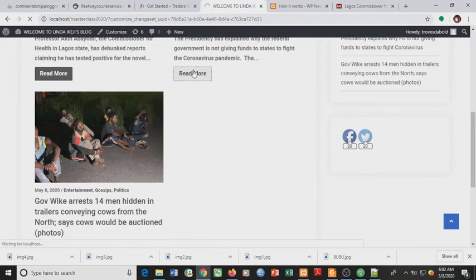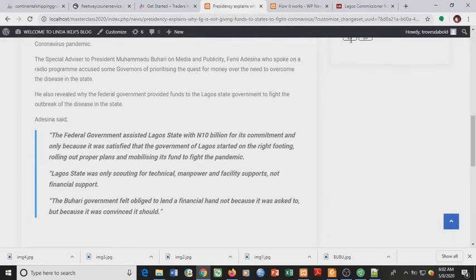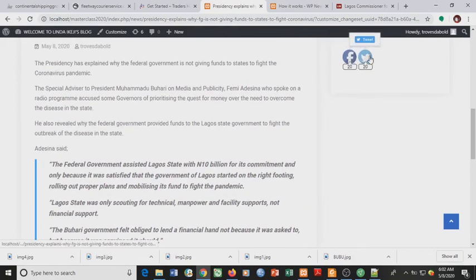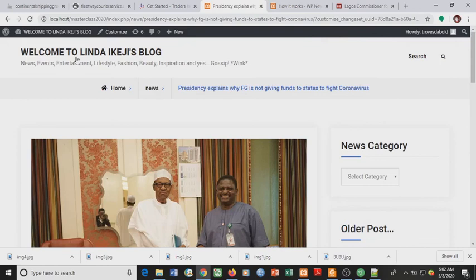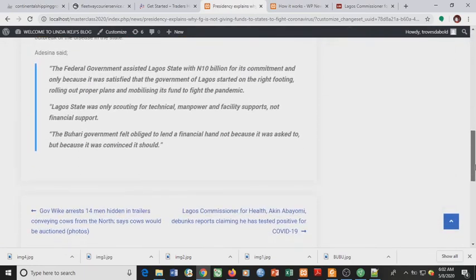Click read more post, and you can click share. Share buttons are here. So that is it for a simple blog. We've ended up building a Linda Ikeji's blog prototype. Even though it's not exactly as Linda Ikeji's blog, you can do better than Linda Ikeji itself.